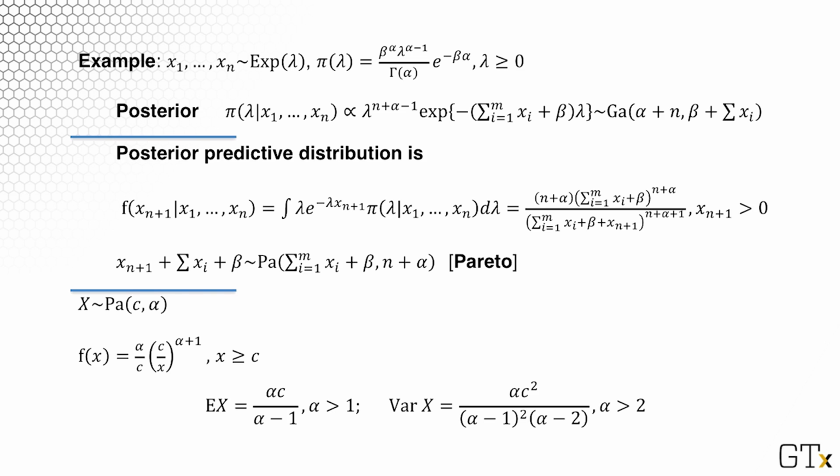Just as a reminder, X has a Pareto distribution with hyperparameters c and alpha if the density is alpha over c, times c over x raised to the power alpha plus 1. The expectation, which will be needed for the prediction, is alpha c over alpha minus 1, and the variance is also given for the Pareto distribution. So we found that in this case, for exponential observations and a gamma prior, the posterior predictive distribution is Pareto. It is a scaled Pareto, because we have this scaling by the summation of x_i's plus beta.